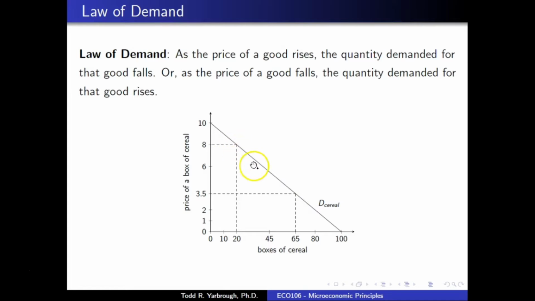One of the most important points we need to bring up now is that changes in the price of a particular product do not cause shifts in demand or supply, as we'll find out later, of that particular product. In fact, it will be shifts in demand and supply which cause changes in prices, not the opposite. So changes in prices of goods do not cause shifts in the demand for that good. If the price of cereal were to go down or up, it does not cause a shift of cereal demand down or up. We simply move along the curve to different levels of quantity demanded.